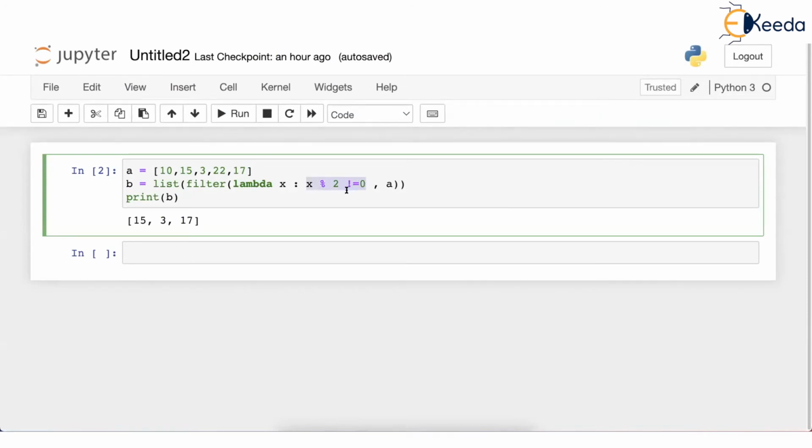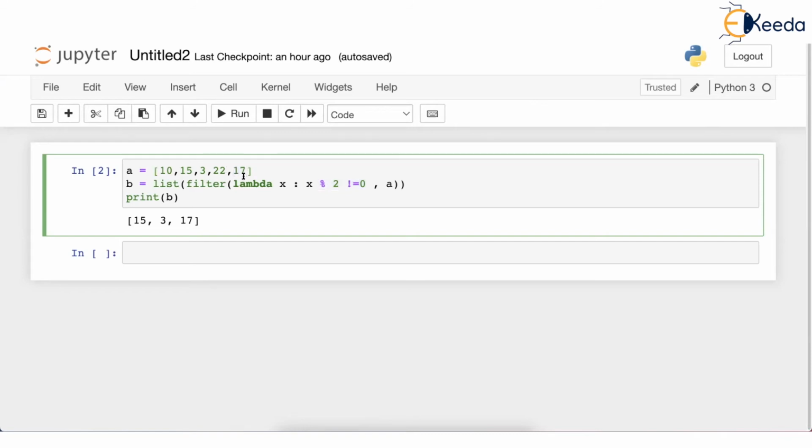That's how filter runs. Just check here in this Jupyter notebook, when I wrote x % 2 != 0, this is also a Boolean condition. So how will the filter start here? This filter function will say, I'll take 10 and I will put this 10 in this x. And then x will undergo the check. So we are checking is 10 % 2 != 0, but 10 % 2 is 0. So this condition fails. So 10 is filtered out, but 15 will be selected next time. Because when you check 15 % 2 != 0, it's true. 15 % 2 is 1. So 15 is selected, 3 is selected, and 17 is selected.